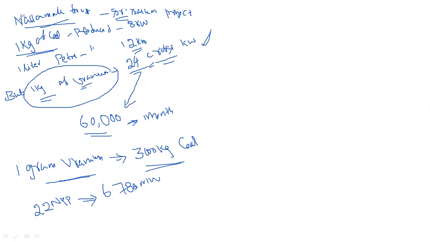By using this uranium, in the future, up to 2030, they can increase this 6,780 megawatts to 40,000 megawatts. The government's target is to achieve 40,000 megawatts of power by the year 2030, using the available uranium in nuclear power plants.